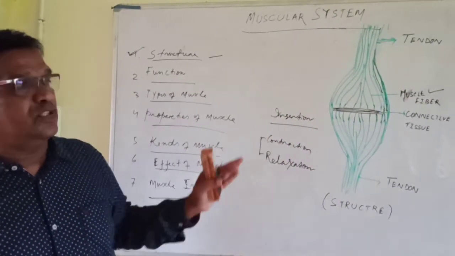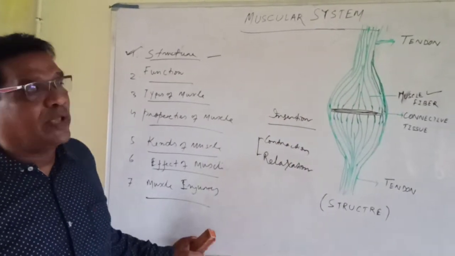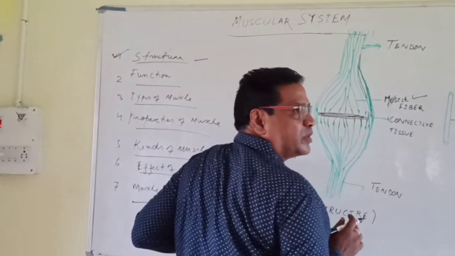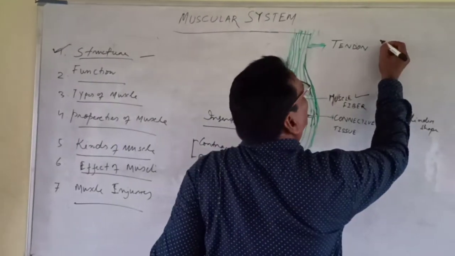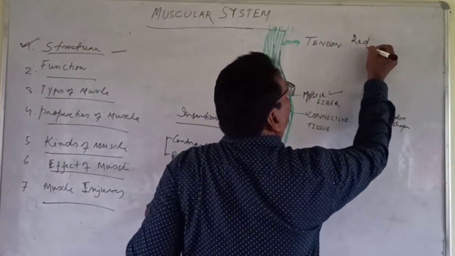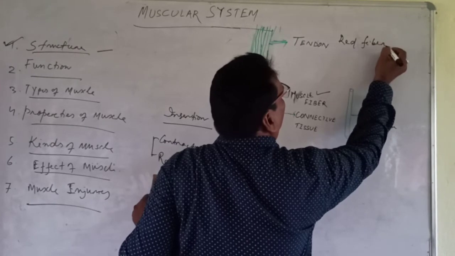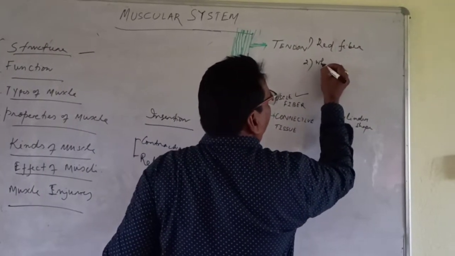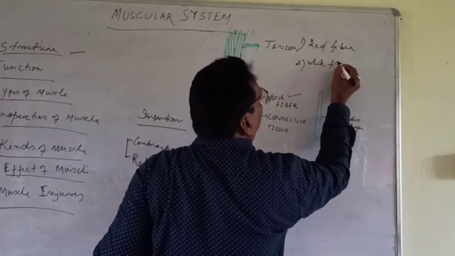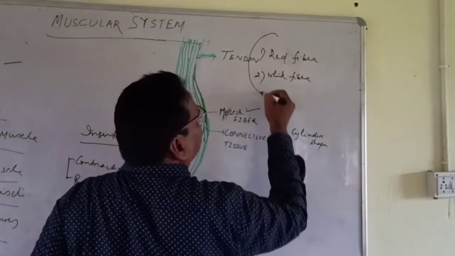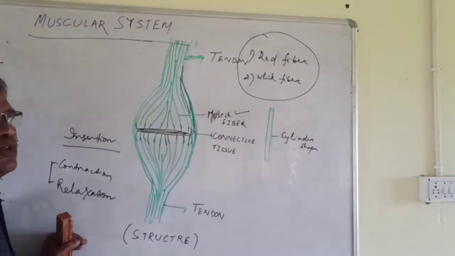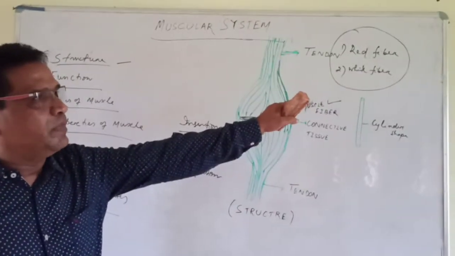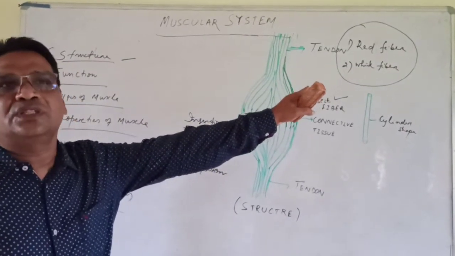Another point about muscle structure I am going to tell you is that two types of muscle fibers are there: one is the red fiber, and the second is the white fiber. These two types of fibers are seen in the human body.